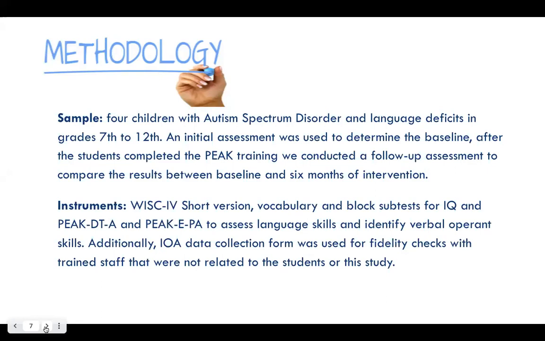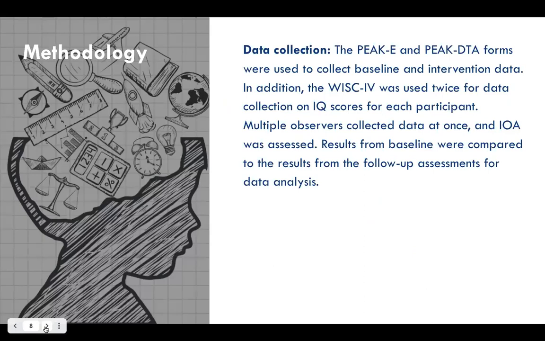These would be the instruments that we would use: some subtests for vocabulary and IQ, the PEAK system to assess their language skills, and an IOA data collection form that would be used for fidelity checks with trained staff members. Our methodology continued. How we would collect our data would be between the PEAK forms, the PEAK-E form and the PEAK-DTA forms, for baseline data as well as intervention data. And then that would be what we would use to collect IQ scores for each participant, as well as the IOA data.